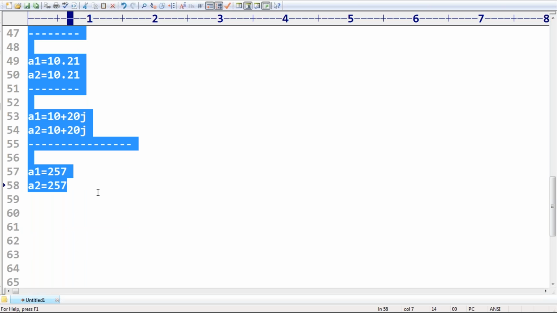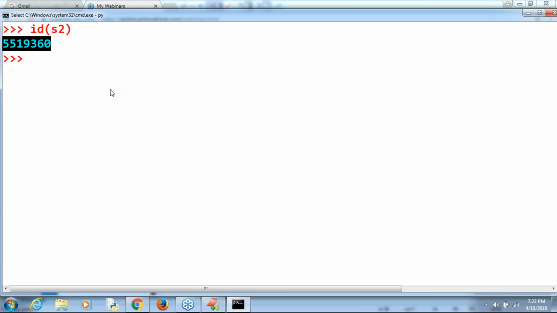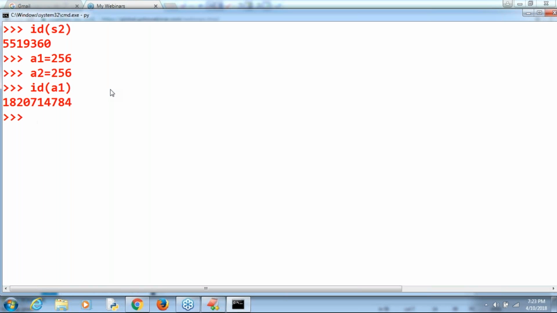Observe that. Here, see this one. a1 is equal to 256, a2 is equal to 256. Now, id of a1 is 784. Id of a2, what is the answer? 784. Same answer. Same output means both are pointing to the same object.